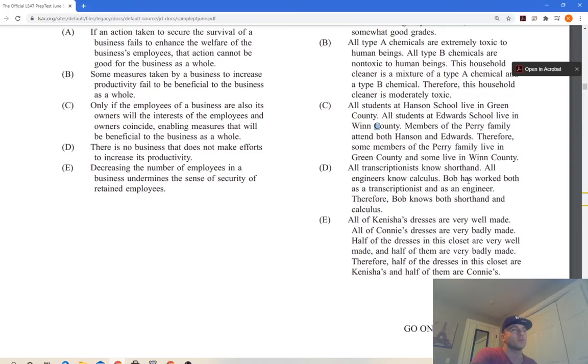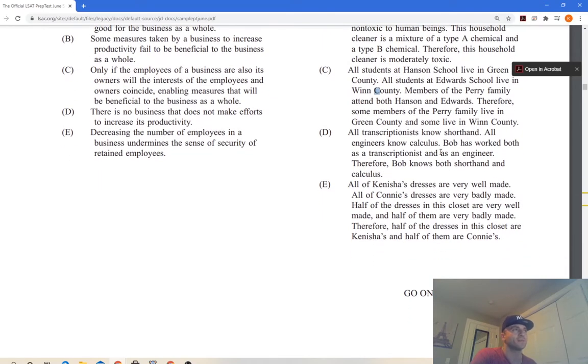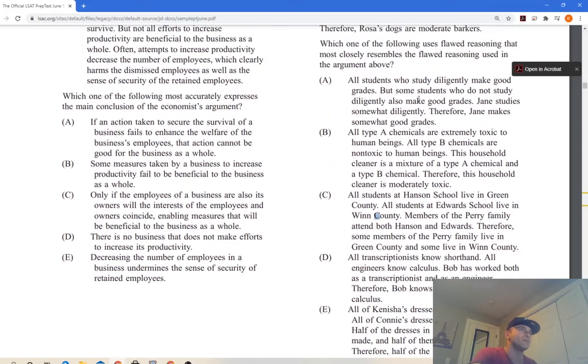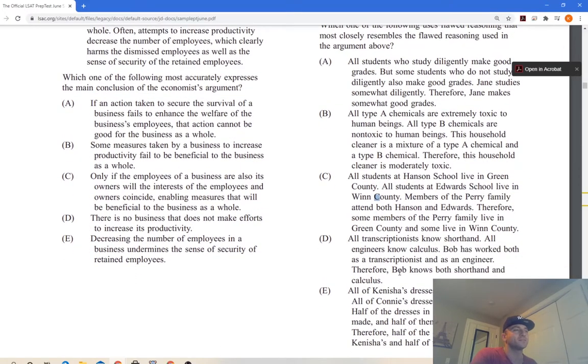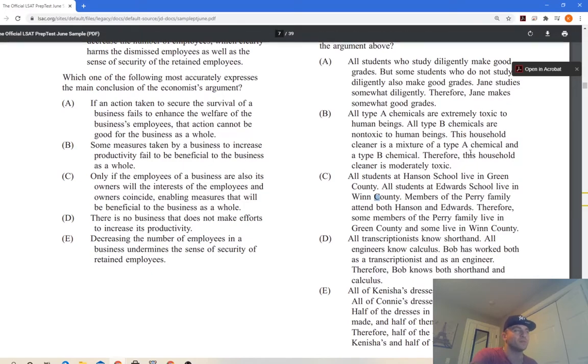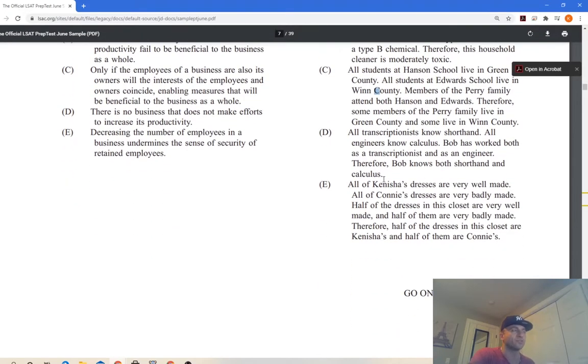All engineers know calculus. Bob has worked both as a transcriptionist and as an engineer. Therefore, Bob knows both. No, it's not the same as that, right? Because Bob is like a mix. And although he's a mix too, this is not necessarily saying the same thing, because it's saying that Bob knows both shorthand and calculus, which is not the same here, right? But again, this answer could confuse you.